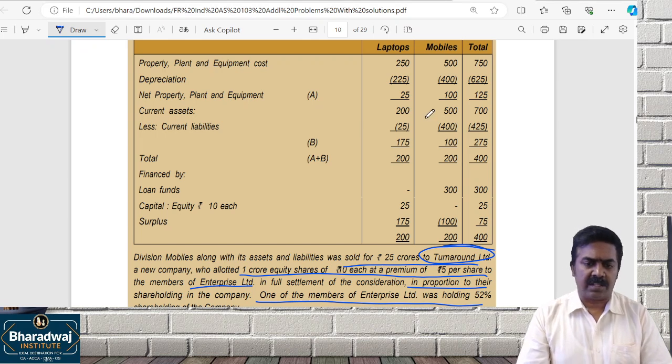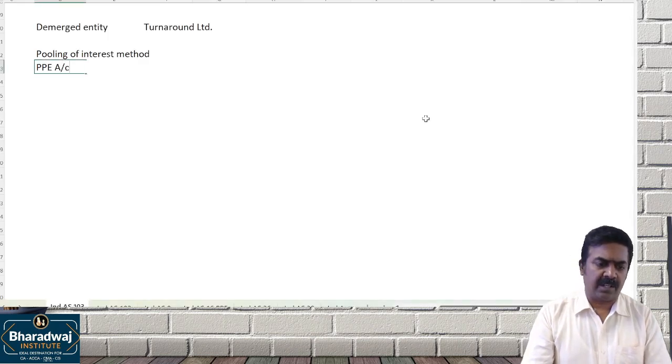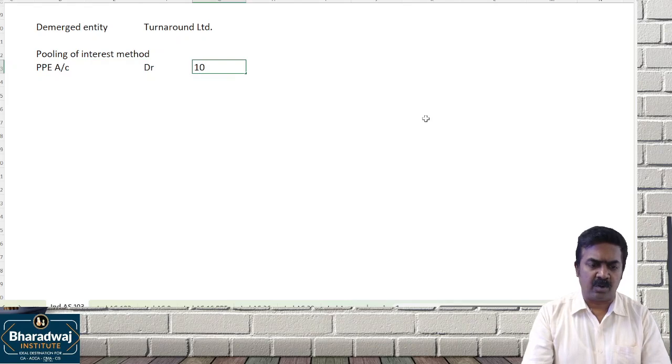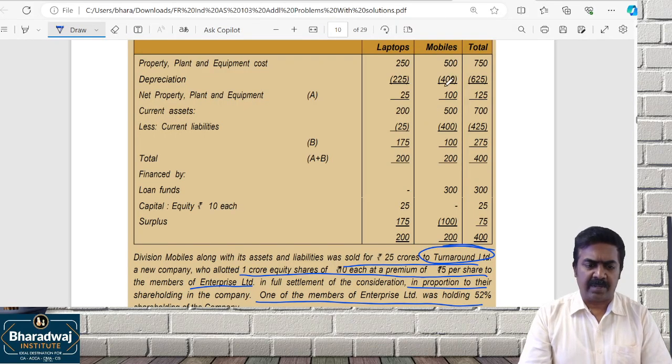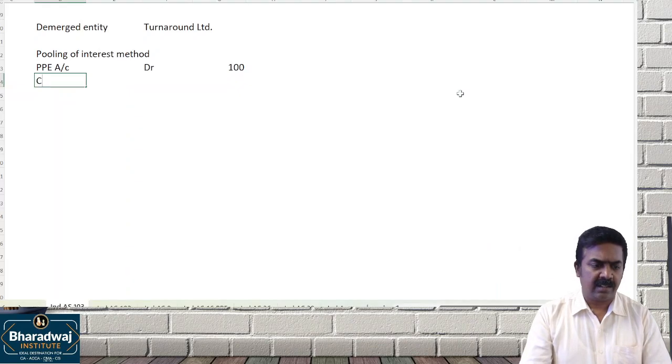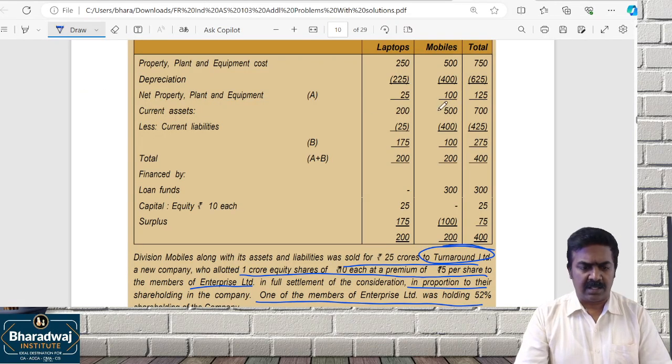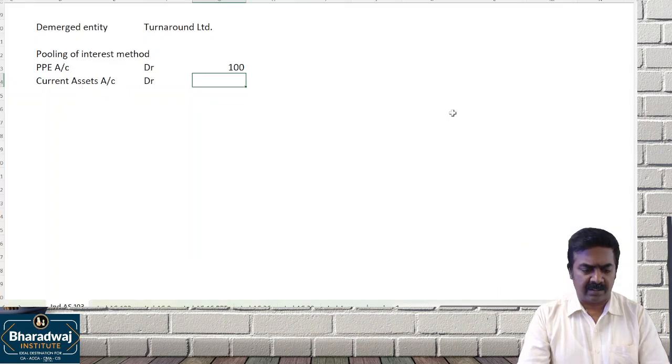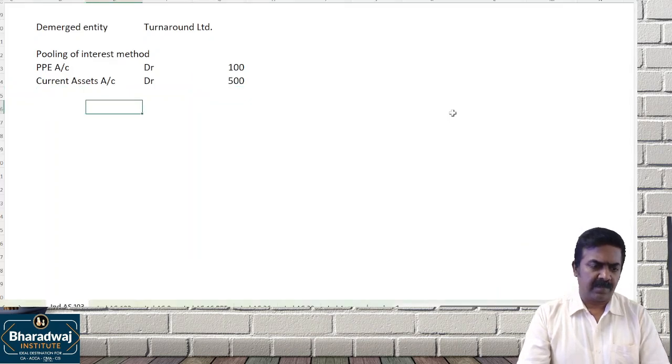Take the assets. What are the assets? Plant, property, equipment account. Debit, you can take net book value. 500 minus 400, 100. Current assets account. Debit, 500. Okay. Leave a line gap.